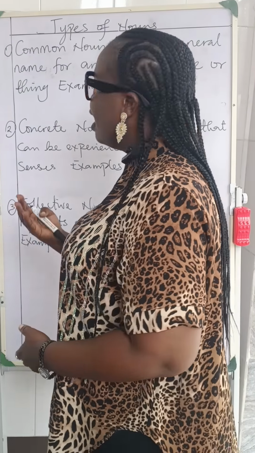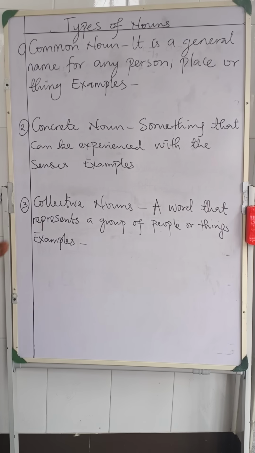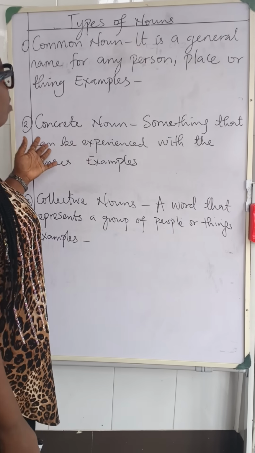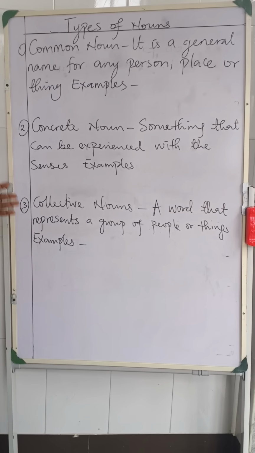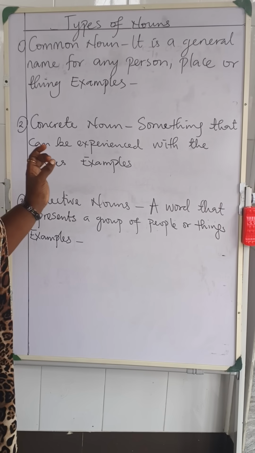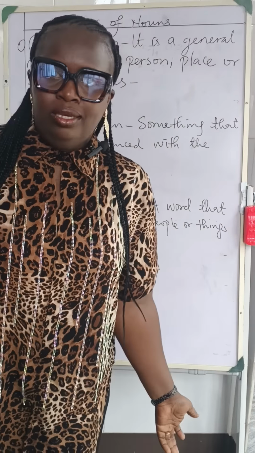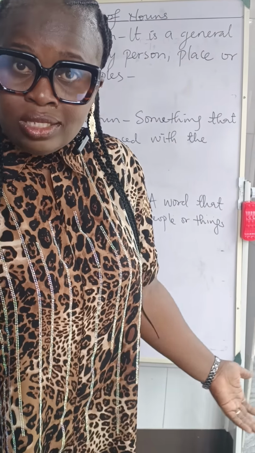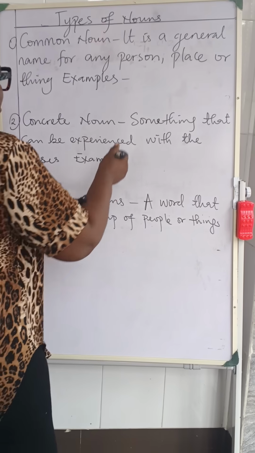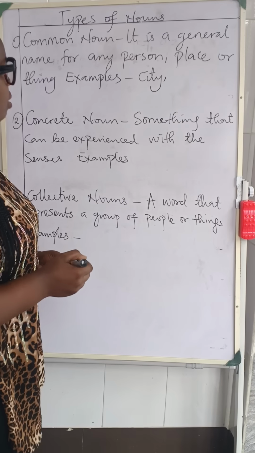We'll be looking at types of nouns. Now we have common nouns. A common noun is a general name for any person, place or thing. A general name is not a specific name. An example is city. What city are we talking about? We don't know the city. So it is a general name. City is a general name of a place.